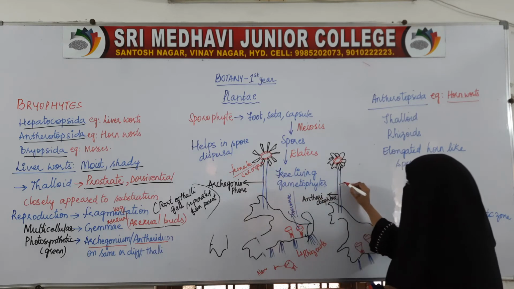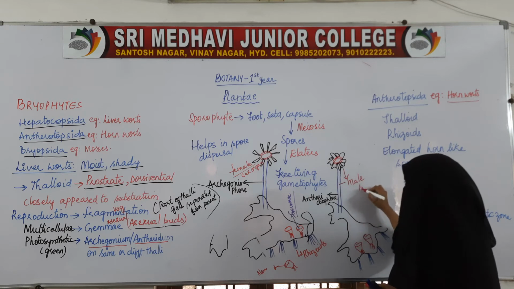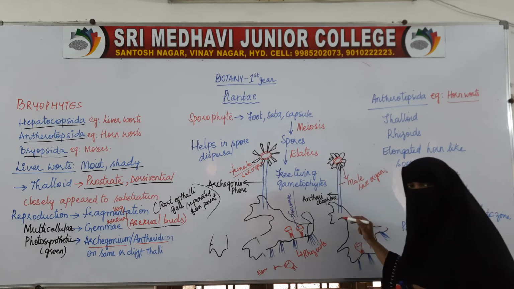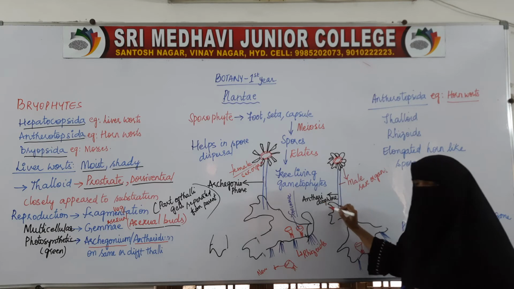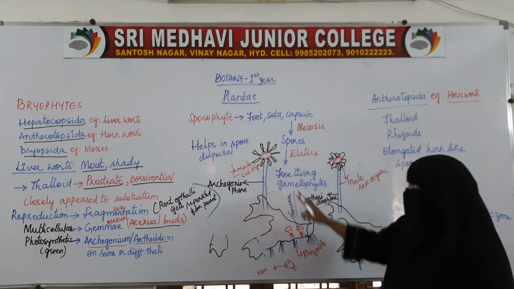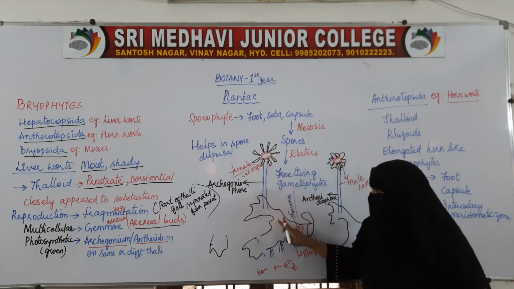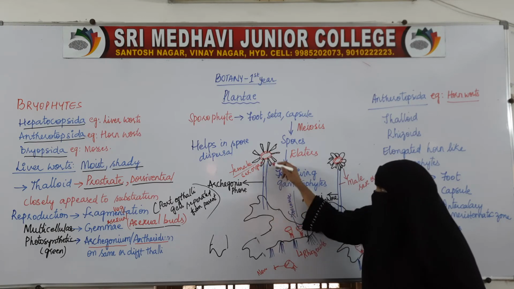This one is the antheridiophore and this is the male sex organ, attached to this leaf-like structure or the thallus with the help of a stalk-like structure, that is antheridiophore. This is the female sex organ archegonium attached to this thallus with the help of a stalk-like structure